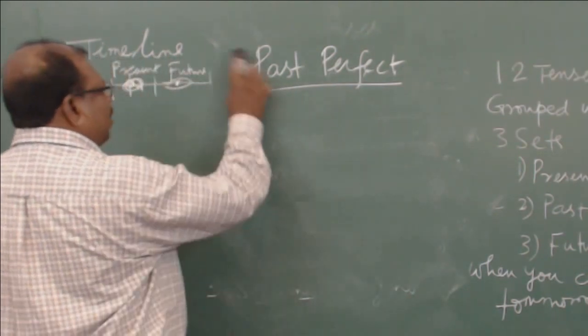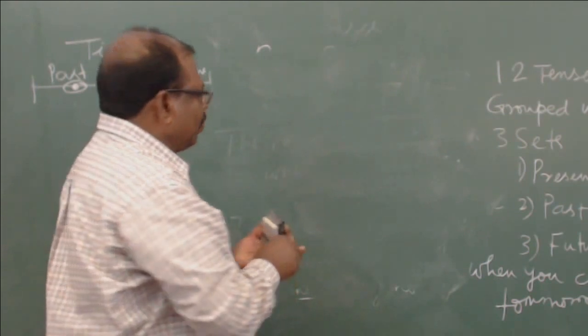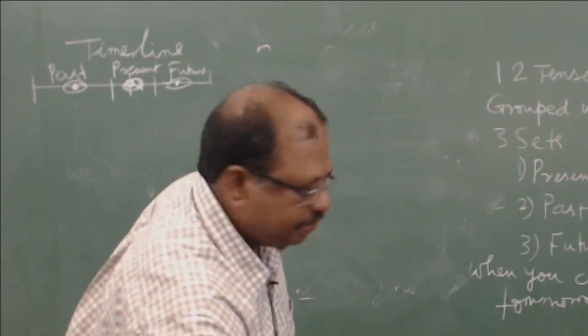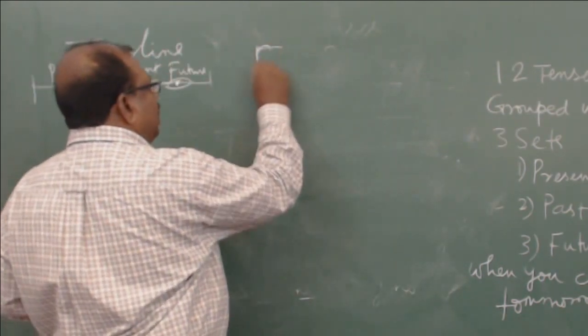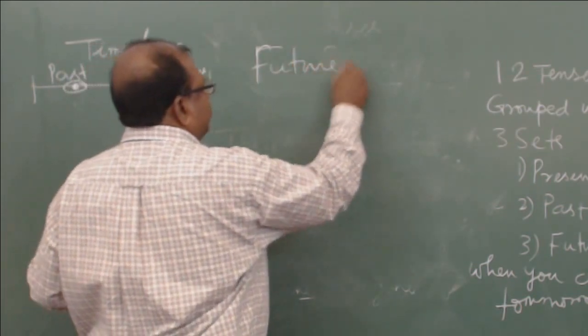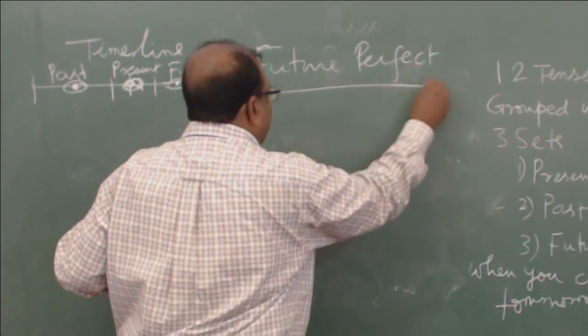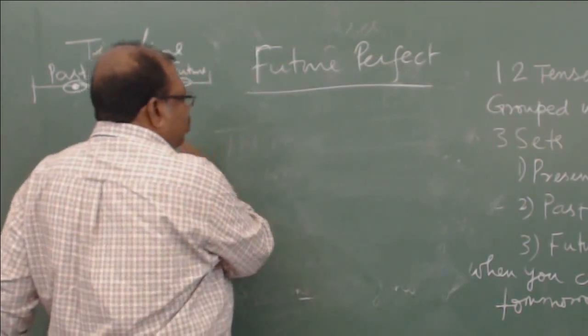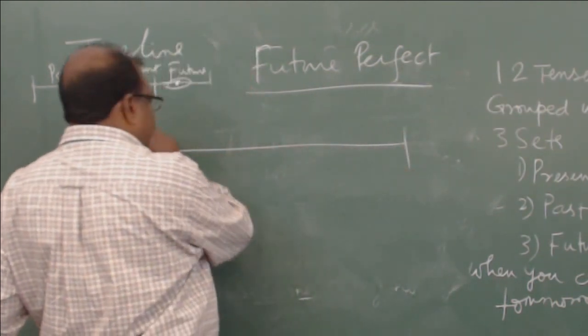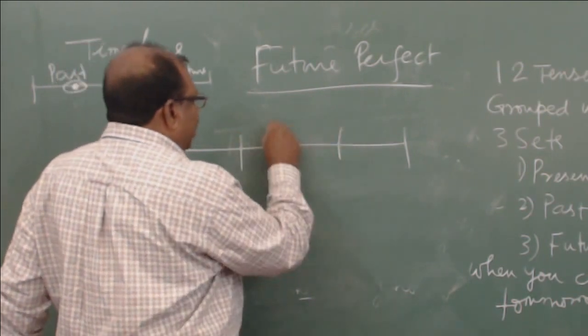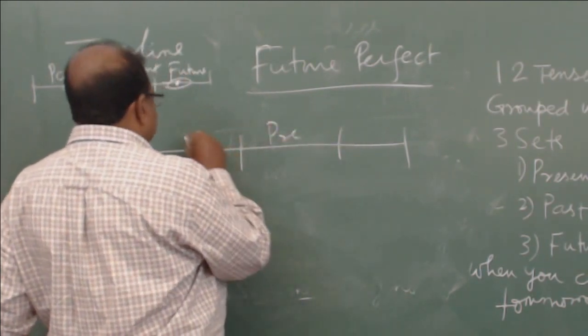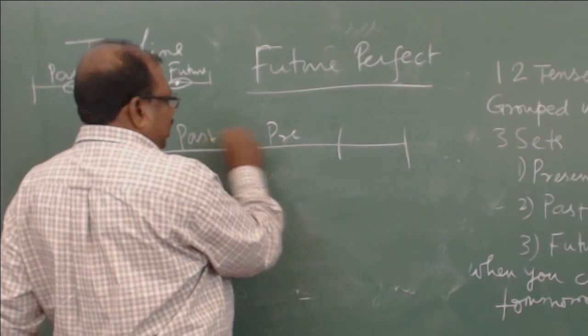So what do you do in the future perfect? In the future perfect, again you need two actions, one after the other. So you take the timeline like this to understand easily. This is the present, this is past, and this is future.